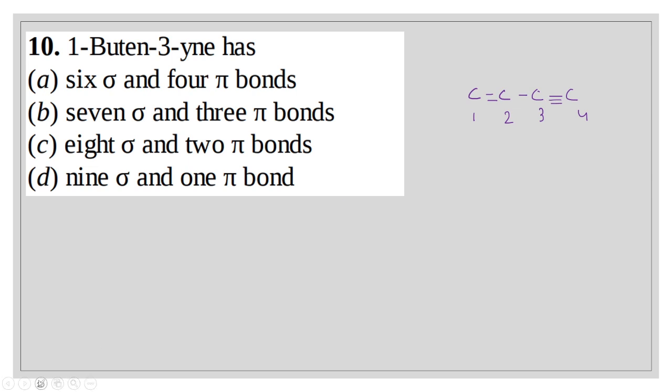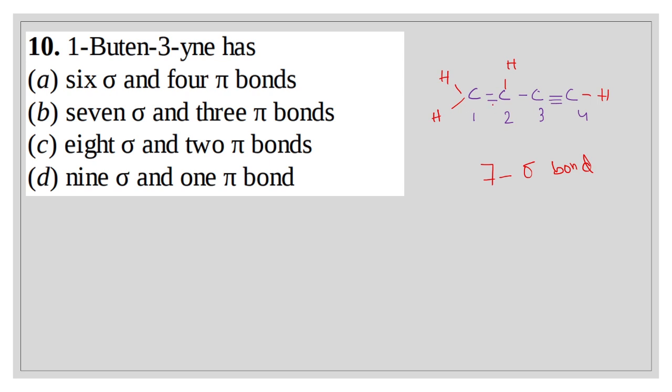Now here hydrogen, hydrogen, here hydrogen, here hydrogen. Sigma bond, sigma bond, sigma bond. 3 sigma bonds, 4, 5, 6, 7 sigma bonds. That means 7 sigma bonds.